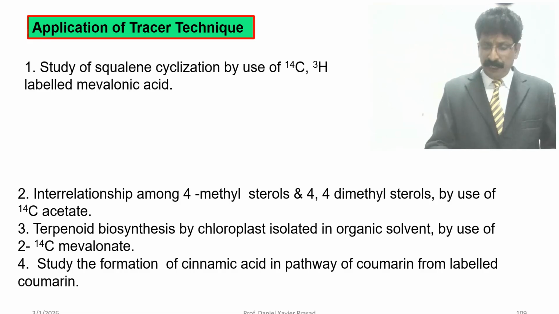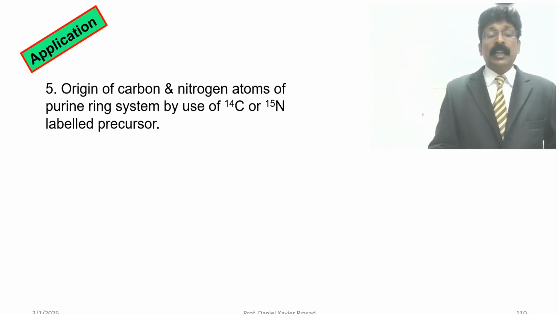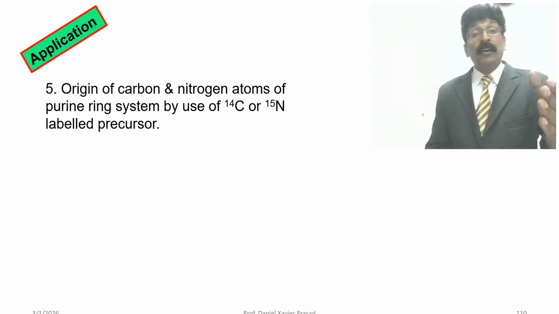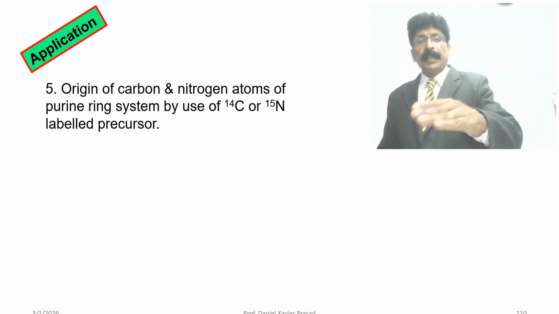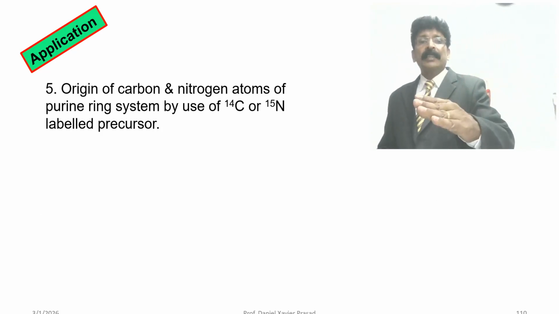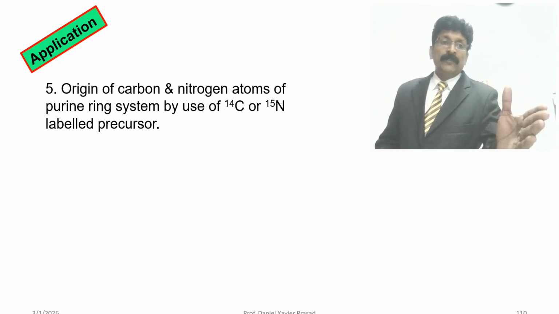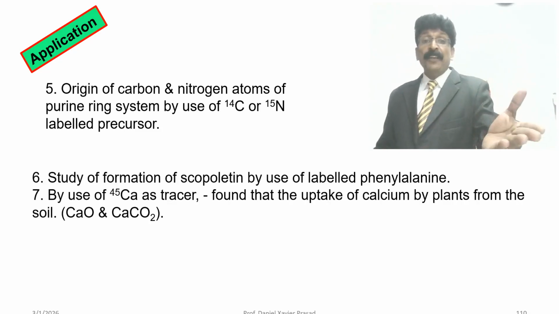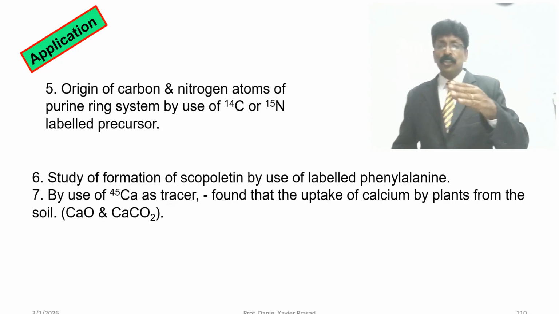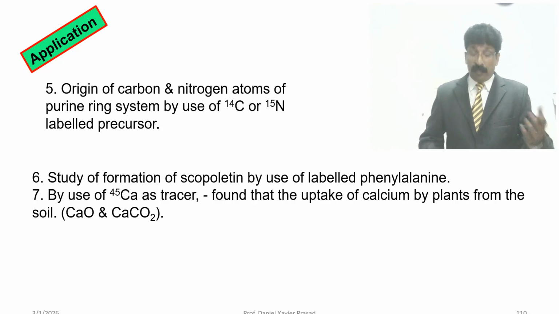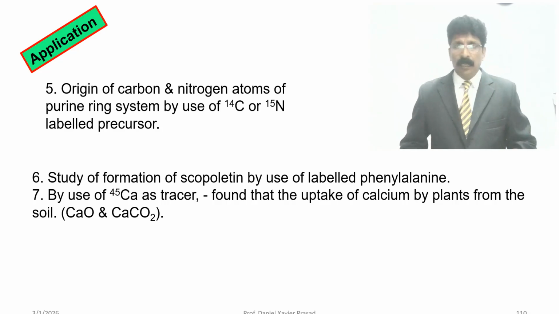So these are the two questions. An application continues with the origin of carbon and nitrogen atoms in the purine ring system, using carbon-14 and nitrogen-14 labeled precursors. Study the formation of scopolamine, used in labeled phenylalanine. Aromatic amino acids can be used.